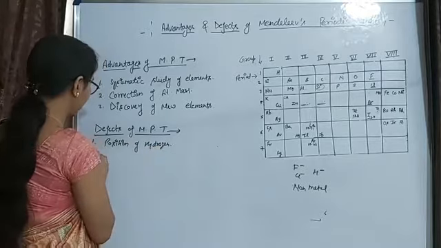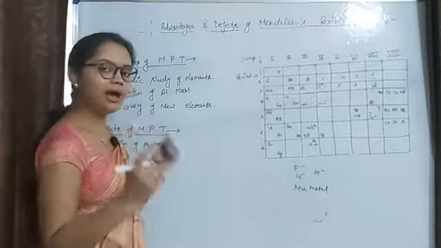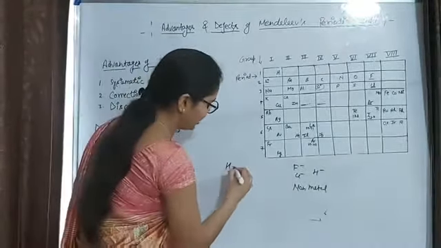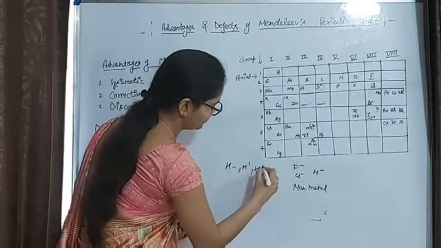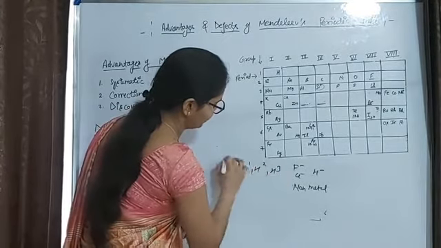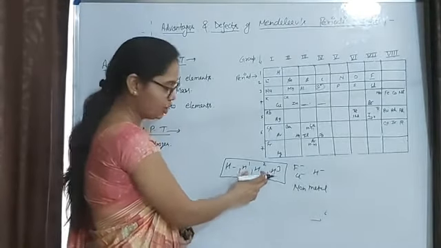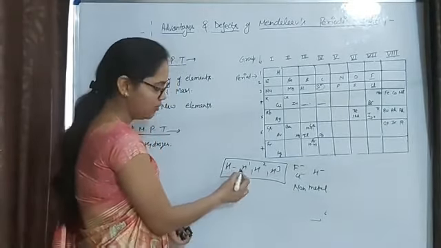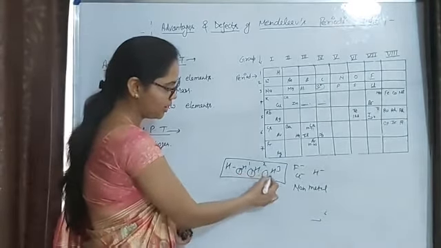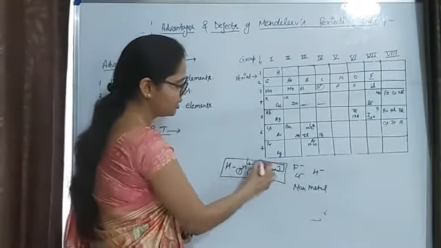Now we'll talk about the second defect. We know about the isotopes, right? As hydrogen has 1H1, 1H2, 1H3. So hydrogen isotopes are the species of the same element which possess the same atomic number but different atomic mass.